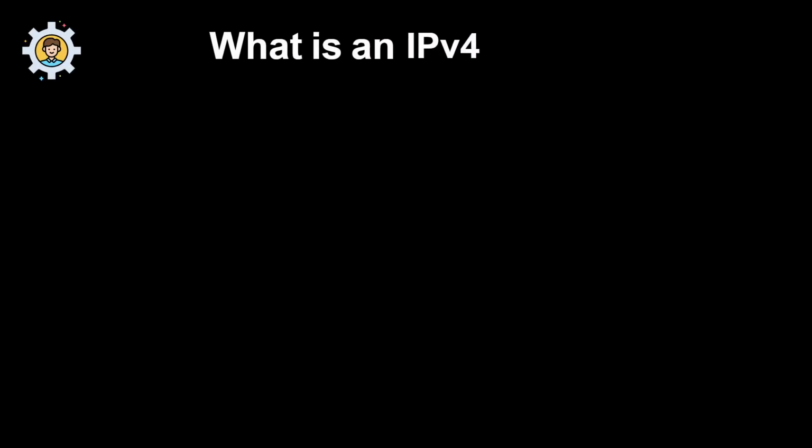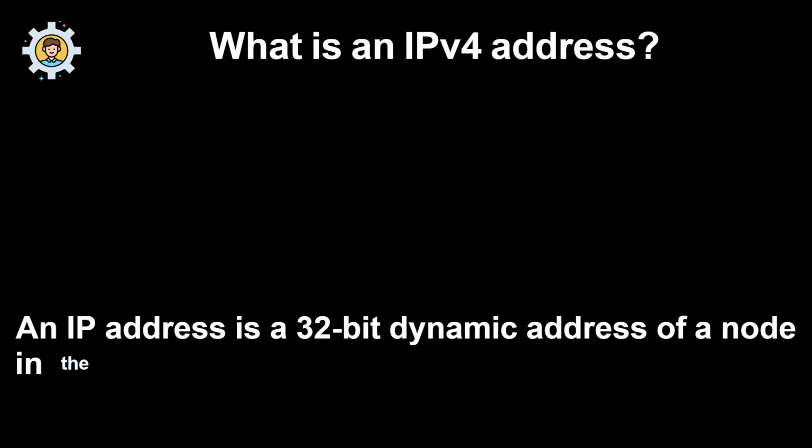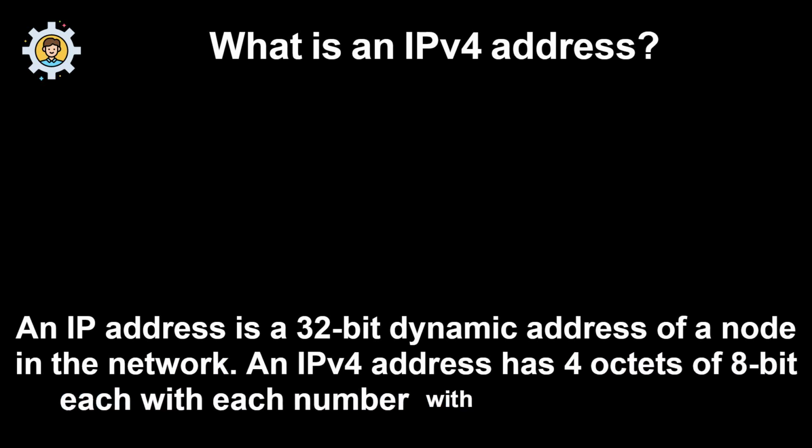What is an IPv4 address? An IP address is a 32-bit dynamic address of a node in the network. An IPv4 address has 4 octets of 8 bits each, with each number having a value up to 255.